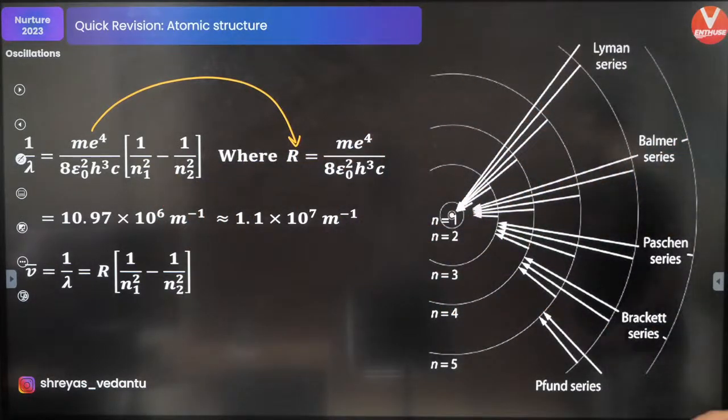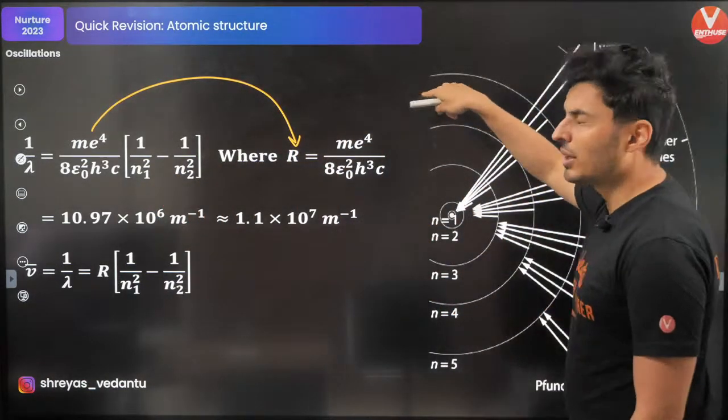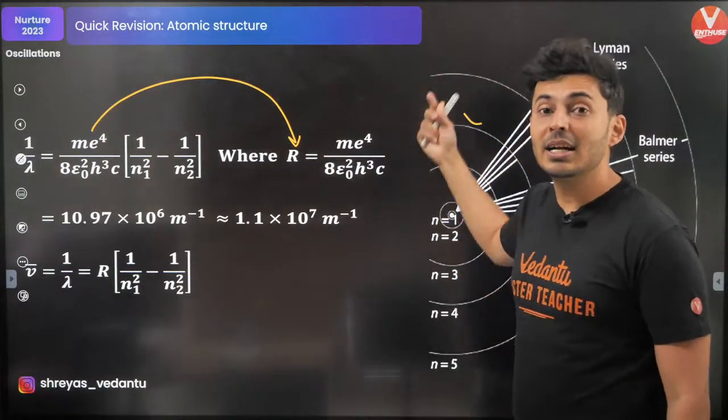So this is the formula for the wavelength of the photon which is emitted because of the transition.